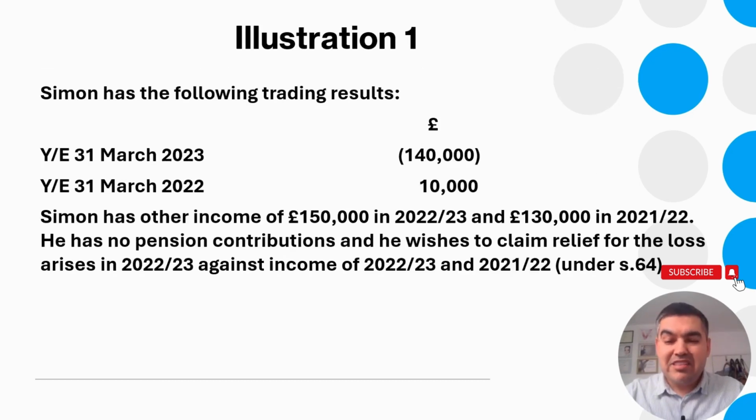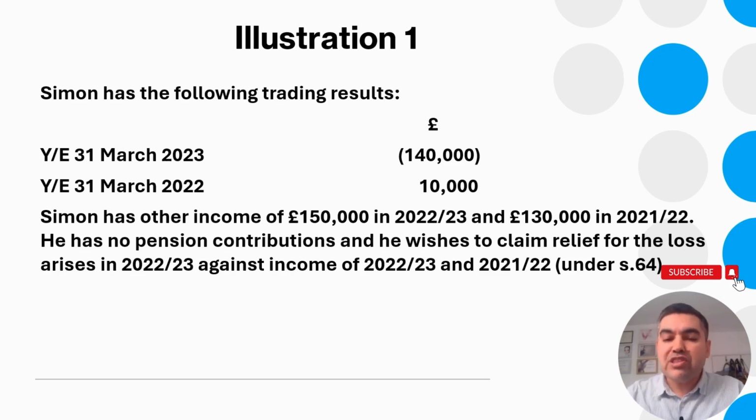Now here's an illustration. For the year ended 31st March 2023, the trader has a loss of 140,000. For the year ended 31st March 2022, there was a trading profit of 10,000. Simon has other income of 150,000 in 2022-23 and 130,000 in 2021-22.